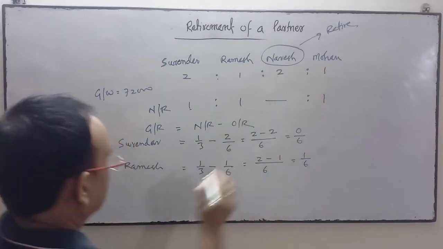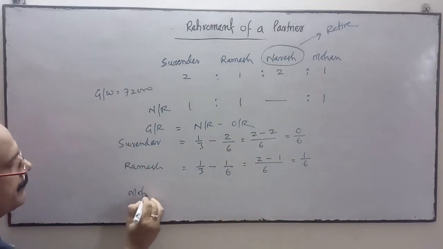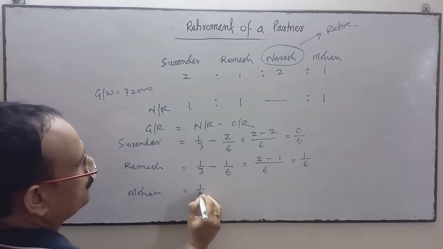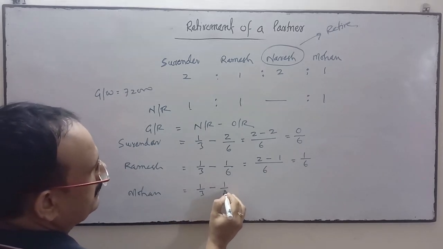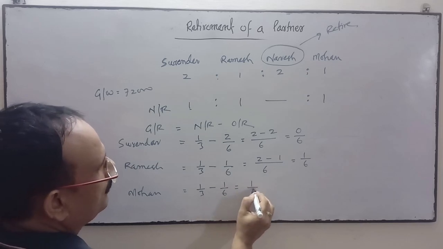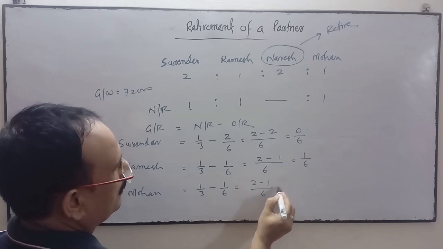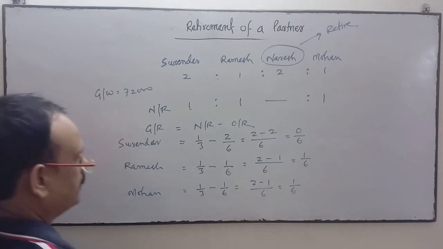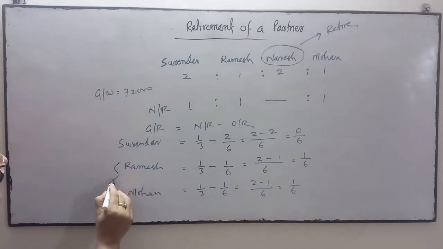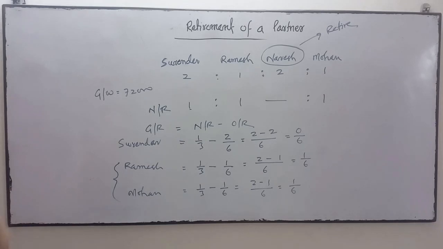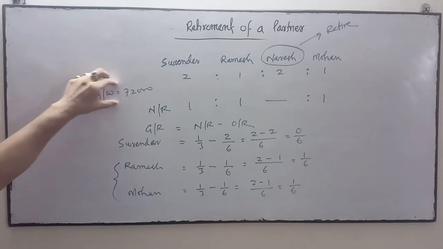Now the last partner, Mohan: his new ratio is 1/3 and old is 1/6, so 1/6 is the gain. So these two partners are the gainers, and Surender is neither the gainer nor the loser.